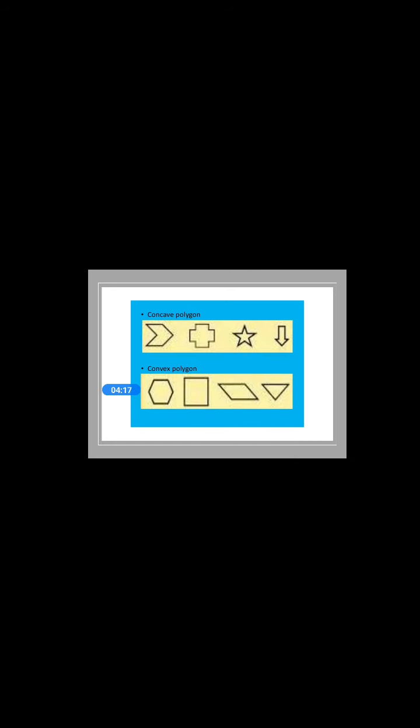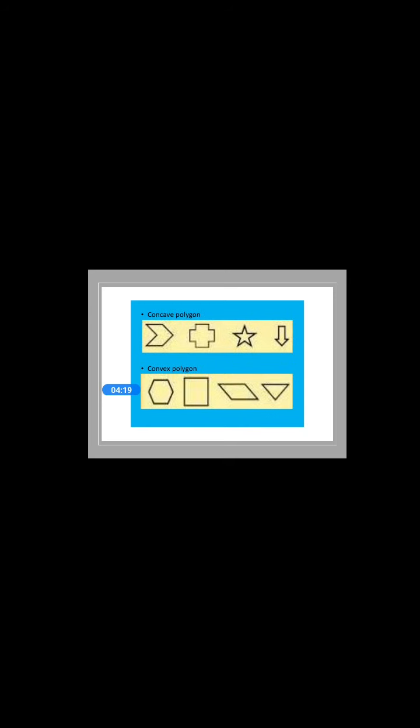Then comes the concave and convex polygon. A convex polygon is the one which does not have any internal angle more than 180 degrees. If any one internal angle is greater than the straight angle, greater than 180 degrees, it is a concave polygon.